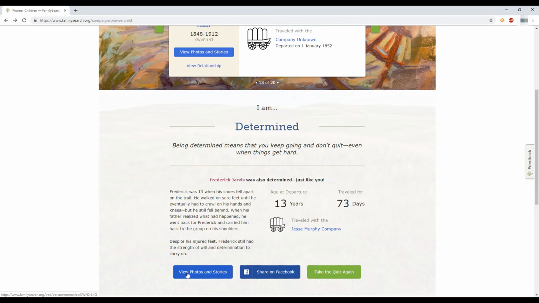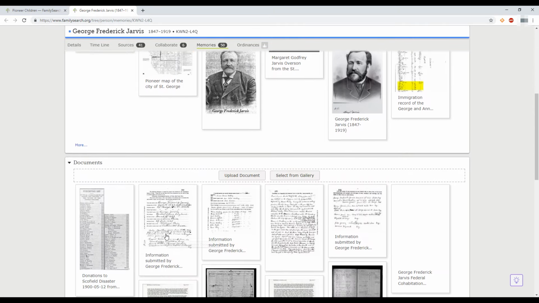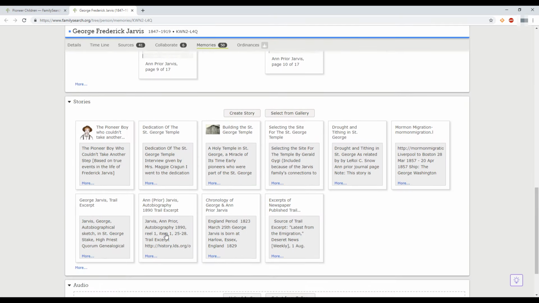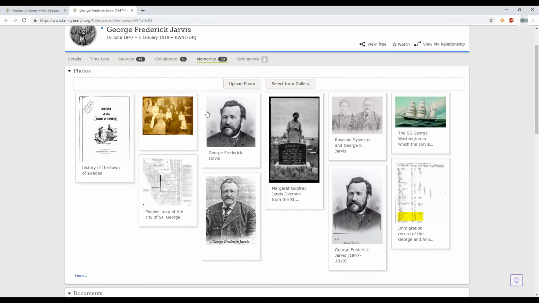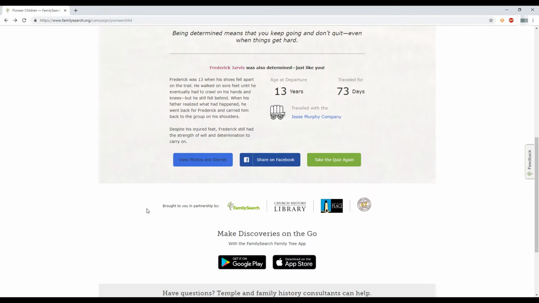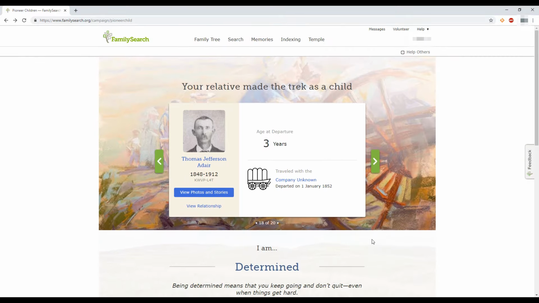So let's click on that. And yep, here we are in the FamilySearch. And we can view more photos of Fred here and some documents and quite a bit of stories. So, oh look, he also helped build the St. George Temple. So, yeah. So let's go back. And then if we just scroll down, it says who it was brought to you by. So that's pretty much all that is to this page, which is the FamilySearch Pioneer Children's page or child page.